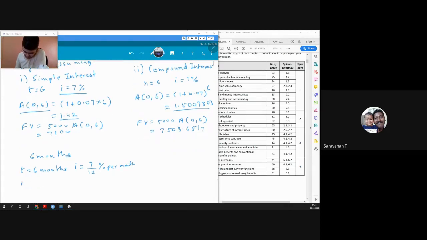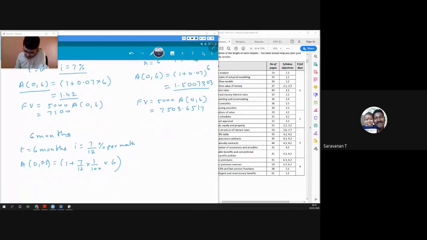And then my accumulation factor from 0 to 6 months, I would prefer writing years here, so I will say 0 to 0.5 will just be 1 plus 7 by 12 into 1 by 100, converting percentage into decimal, into 6.